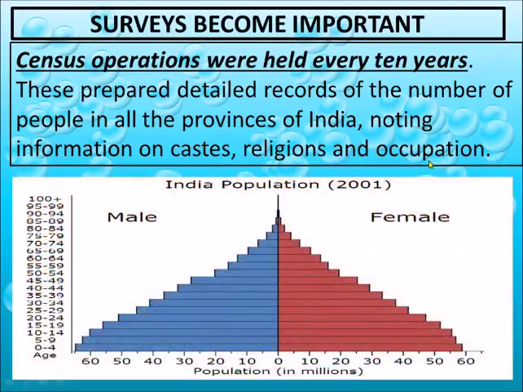And census operations help us to know about the difference between male and female, like how many males there are, how many females there are, whether the number of females is increasing or decreasing. If decreasing, then what is the reason behind this, right? All these other things are also taken into consideration while counting the census.